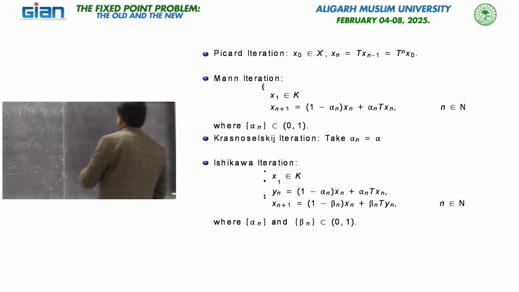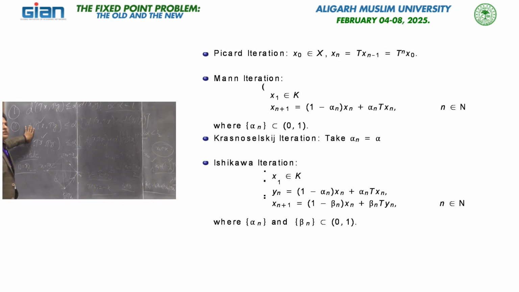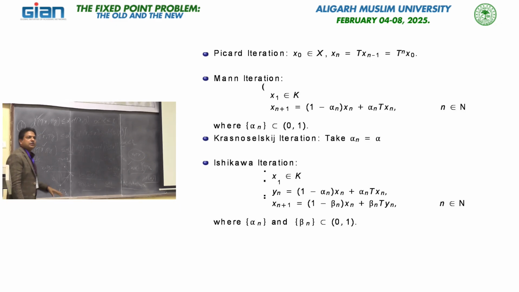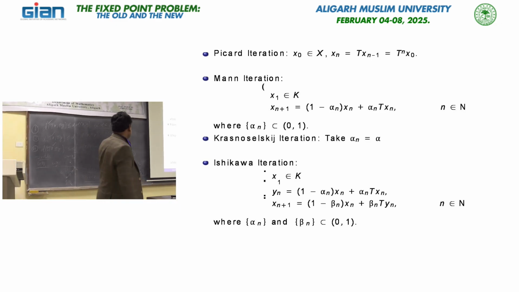But this Picard sequence also works for discontinuous operators, no problem for the Kannan and this one, because these are Picard operators. But again there is a problem for discontinuous maps and more general classes.